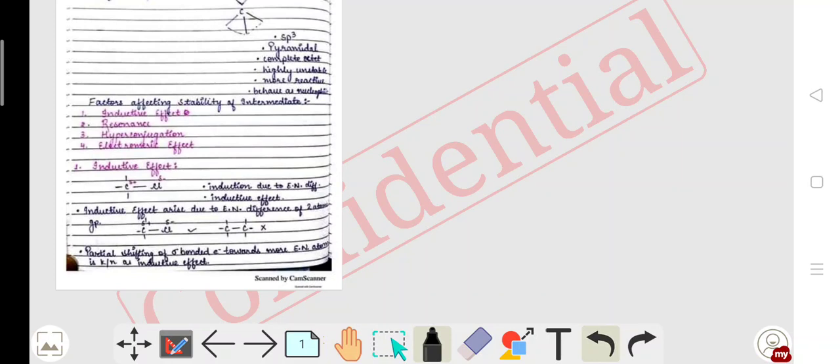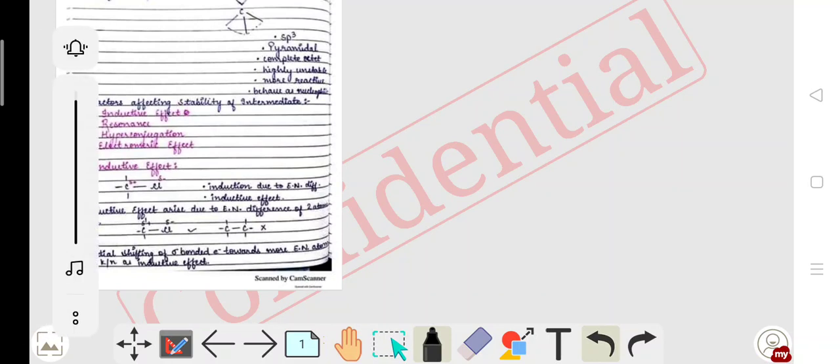If someone has not seen the previous lecture, first go to the first lecture in the playlist, then see the second one, so that you are able to understand the details of general organic chemistry, or the fundamental organic chemistry.